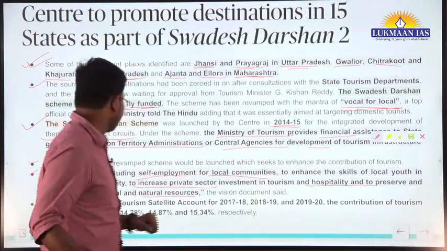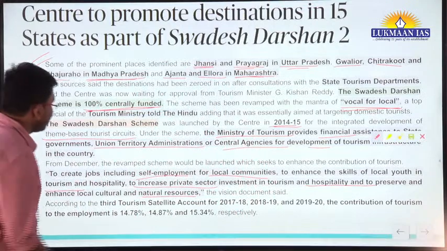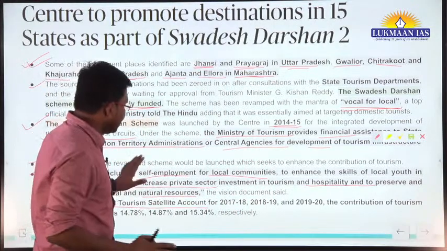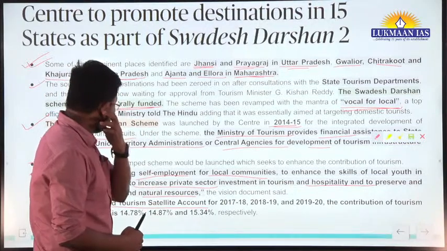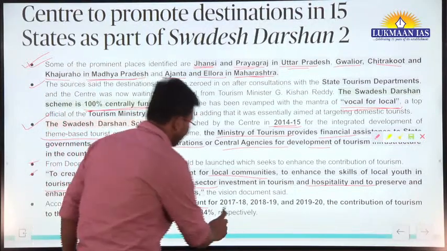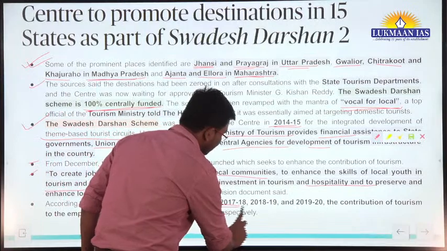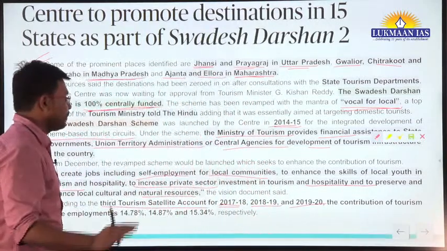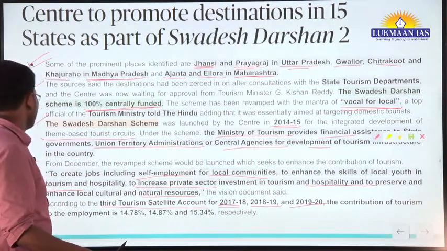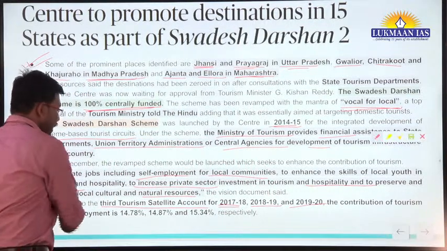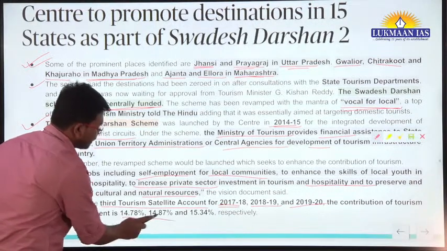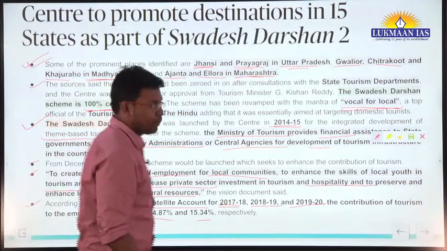According to the Third Tourism Satellite Account, a kind of report, these reports were released for 2017-18, 2018-19 and 2019-20. These reports talk about the contributions of tourism to employment, with contributions of 14.78%, 14.87% and 15.34%.